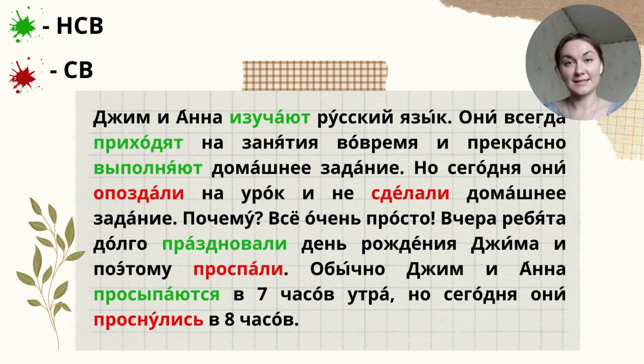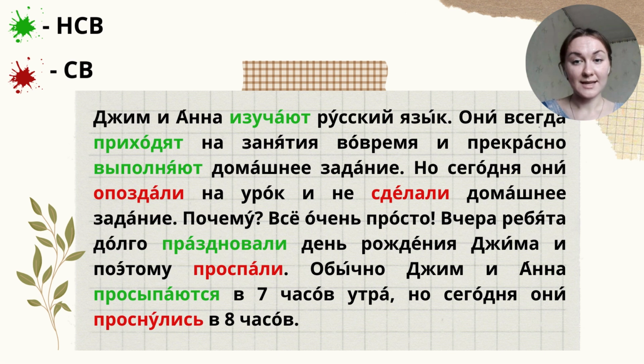We emphasize the process. That's why it is an imperfective verb. Проспали is a perfective verb, СВ, because it is a one-time completed action. It is not repeated.